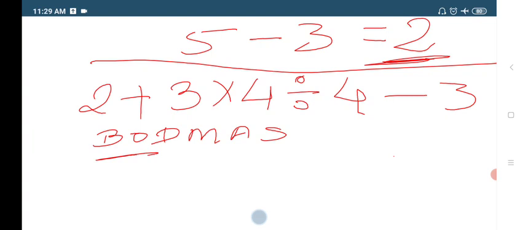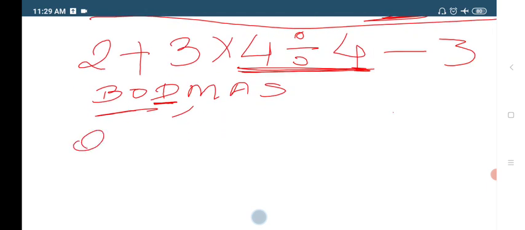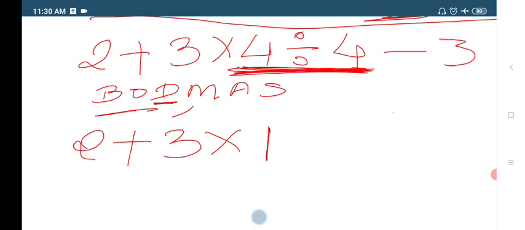No. If there were brackets, we would have solved them first. After that we have D. D means division. Do we have division anywhere? Yes, we have 4 divided by 4. So the first preference should be given to 4 divided by 4. So what is 4 divided by 4, students? 2 plus 3 into 4 divided by 4 is 1.